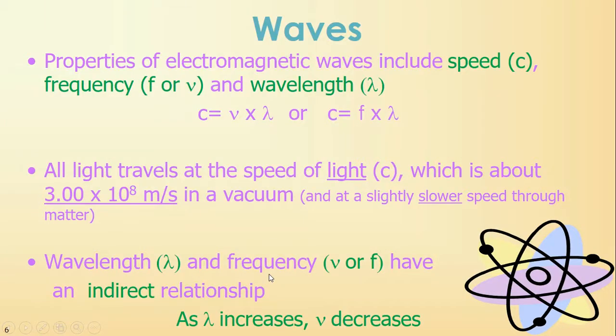So the properties of electromagnetic waves can include speed, frequency, and wavelength. Speed is denoted with a C because it's a very specific speed. It is the speed of light.